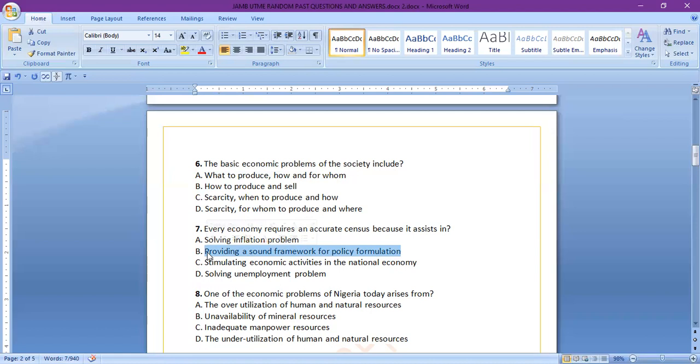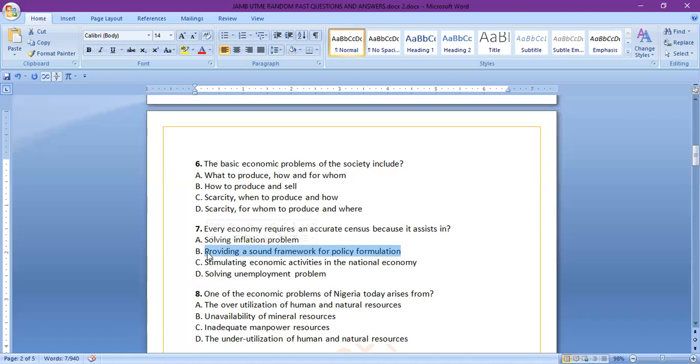Census enables policymakers to know the structure of the population. For instance, what is the age distribution among the population? What is the gender among the population?